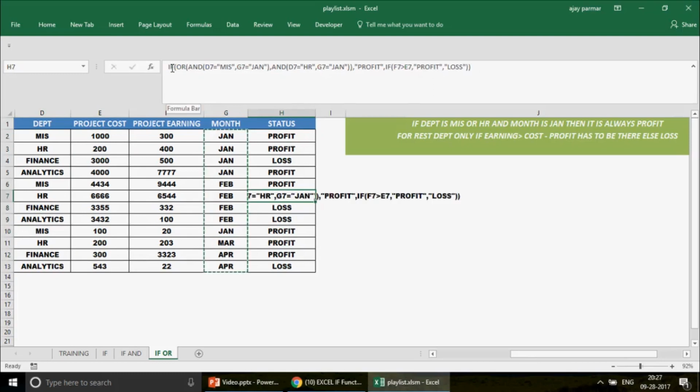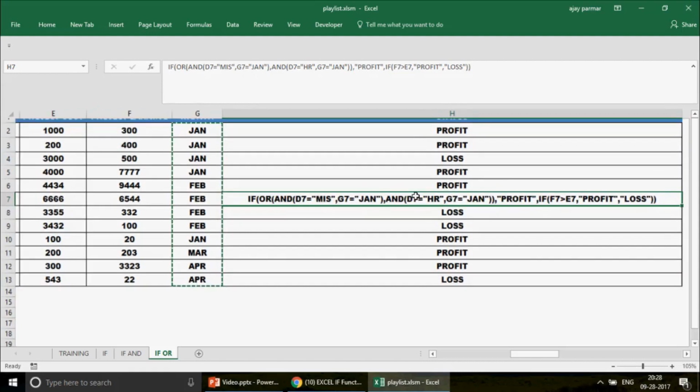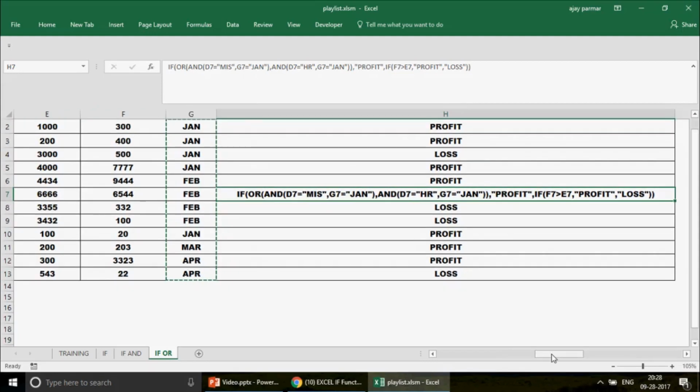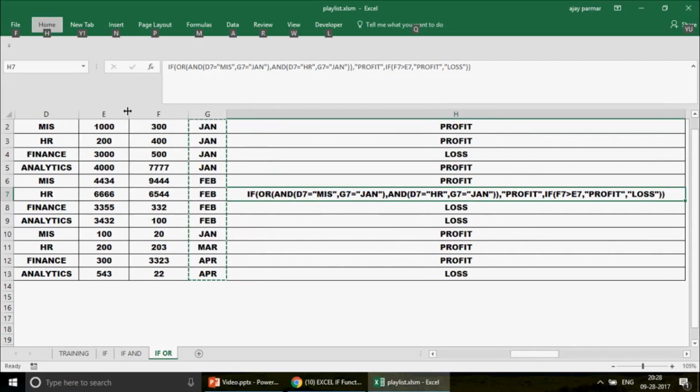Right? Now I could also write this in another form. For example, I could have written the if and combinations. I could have done this function by simply using the if and combinations, not using the or. But this is the good way, the more advanced way, I would say, of writing the if function, right? So this is the function in front of you, and you can just go and practice on this particular part.